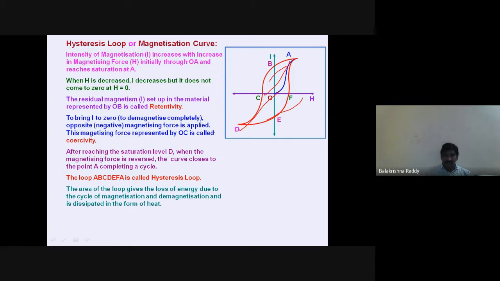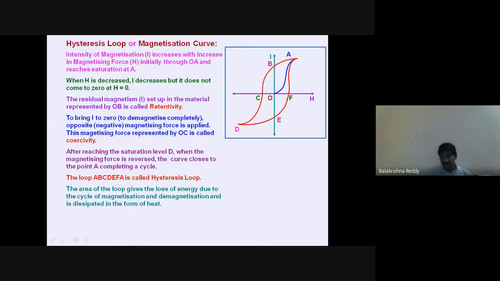This total area of the loop gives the loss of energy due to the cycle of magnetization and demagnetization, and dissipated energy in the form of heat. Obviously, when you are magnetizing and demagnetizing, some amount of heat energy is also produced. That is called dissipated energy in the form of heat.